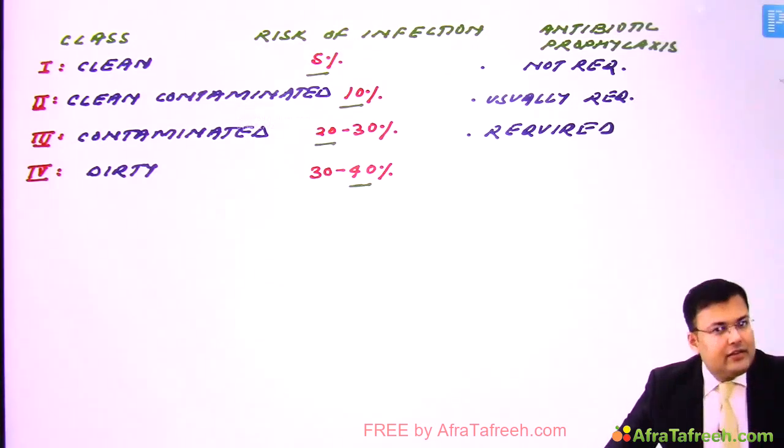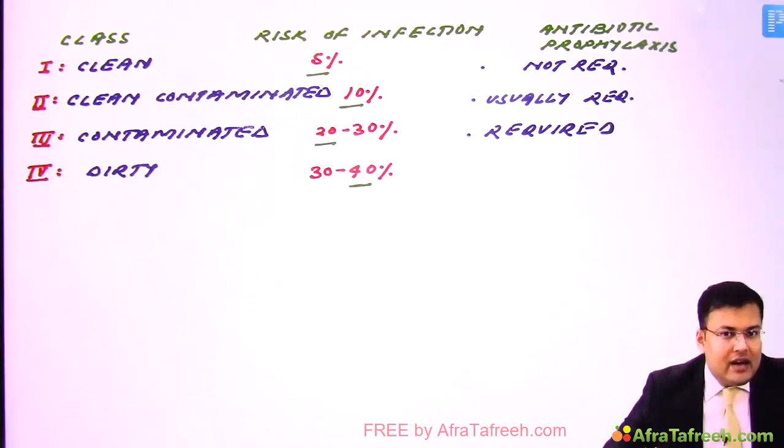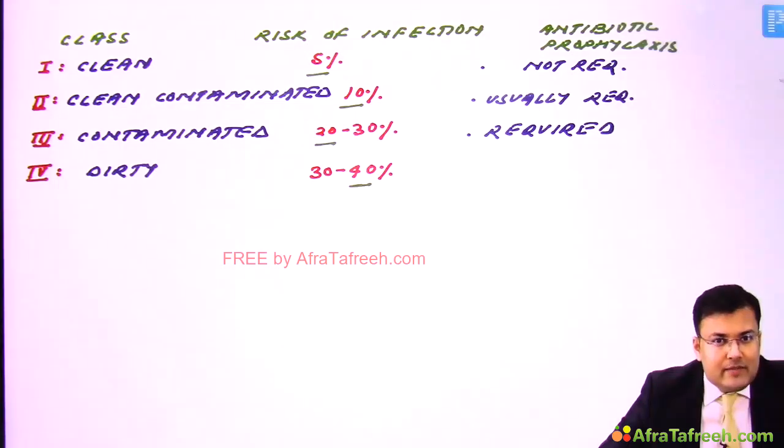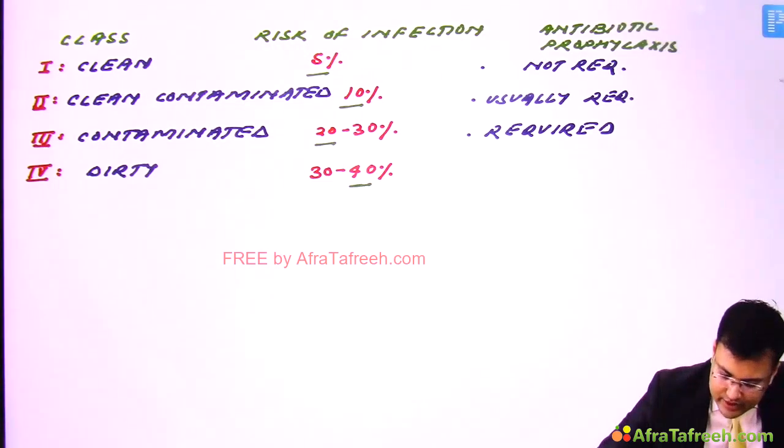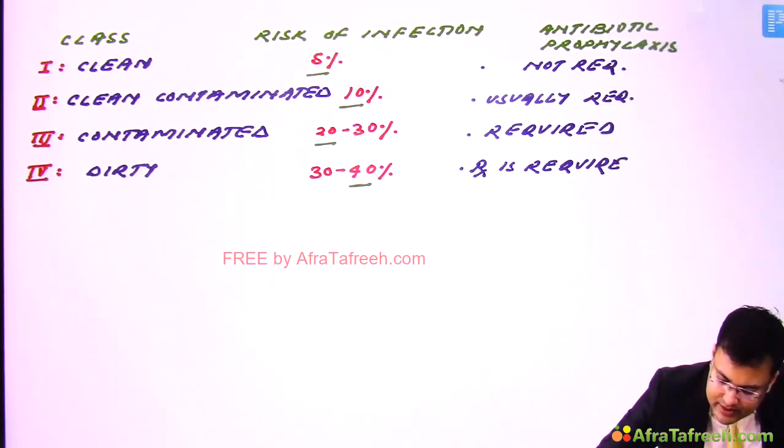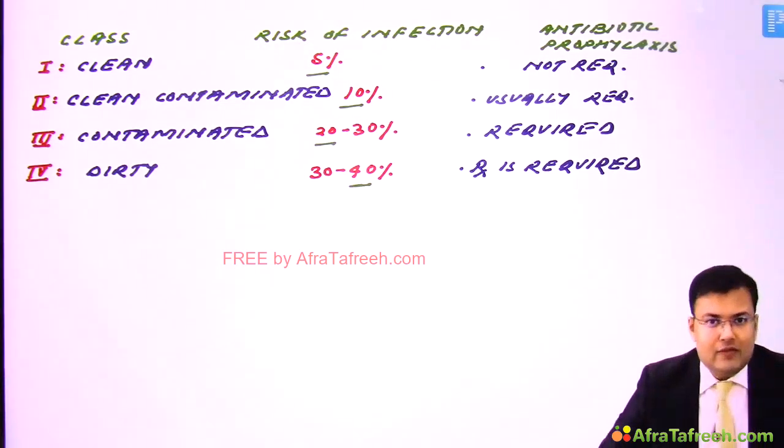Right? And if the wound is dirty, we are not going for antibiotic prophylaxis. We have to go for the treatment. So in class 4, treatment is required, not the prophylaxis.